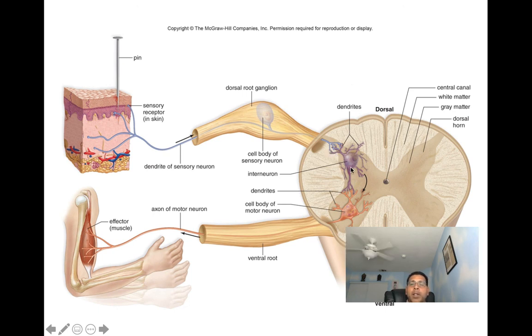Once the integration occurs, they can excite the next cell, which is the motor neuron. The motor neuron then can generate action potentials that are going to excite our effector organs, which will then help us to move the pin away. So this is one example of a reflex arc.